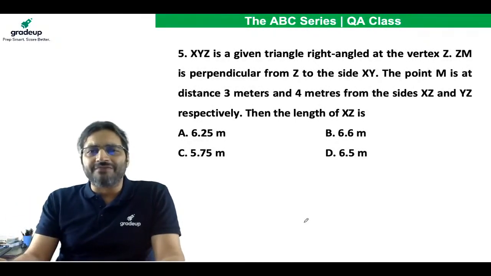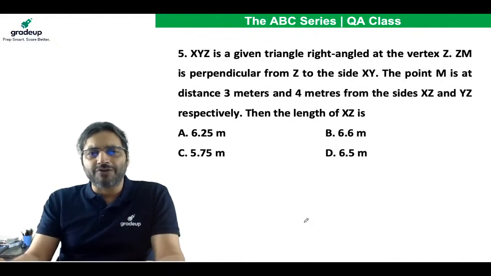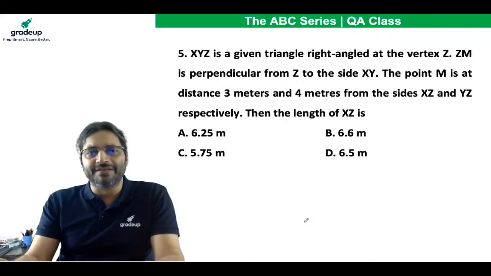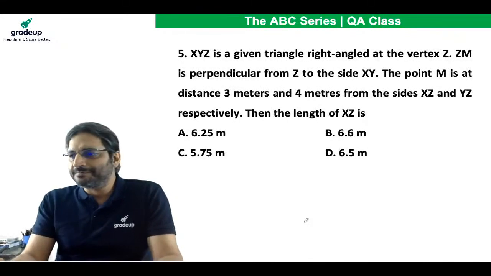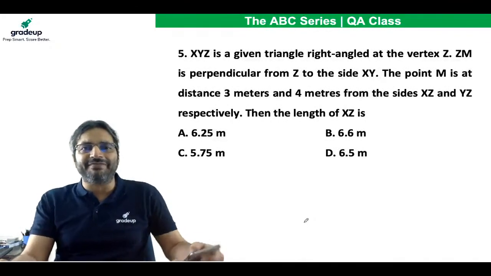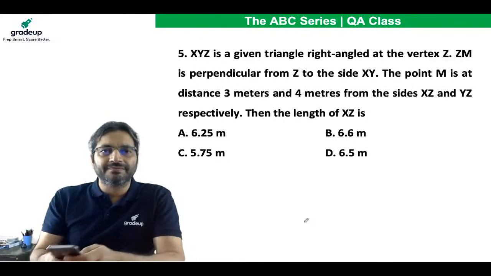Then the length of XZ is: 6.25 meters, 6.6 meters, 5.75 meters, or 6.5 meters. What's your answer for question number 5? Tell me, and tell me fast.